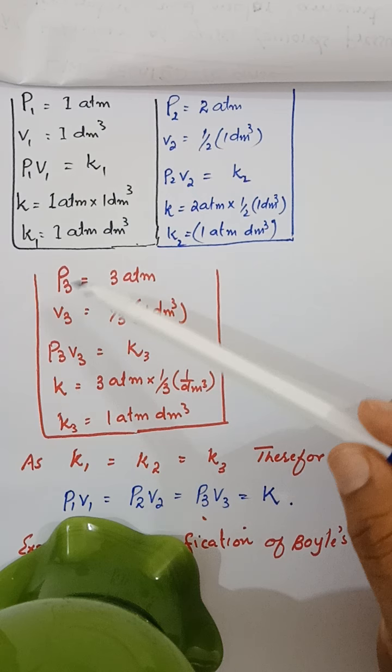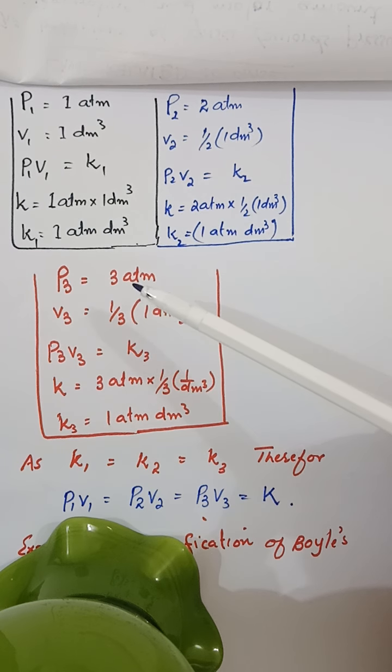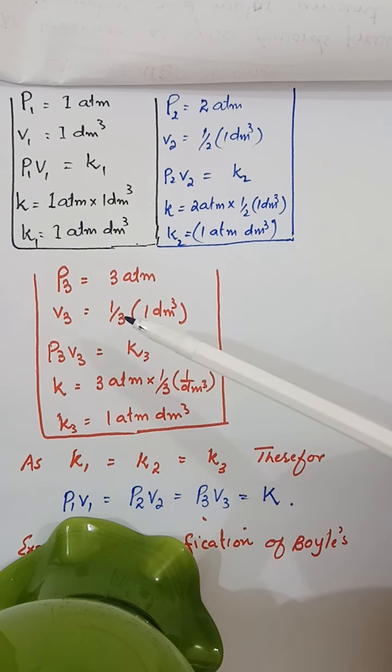Now in the third experiment, when the pressure was increased 3 times, the volume remained one-third of the original volume. Again, PV is equal to 1 atm dm cube. Now if you look at all the values of K, it is the same. It means that K1 is equal to K2 is equal to K3. So P1 V1 is equal to P2 V2, which is equal to P3 V3, which is equal to a constant. It means that the product of pressure and volume remains constant if temperature and number of moles are kept constant.